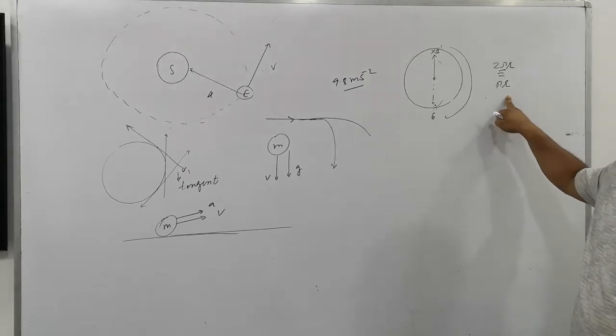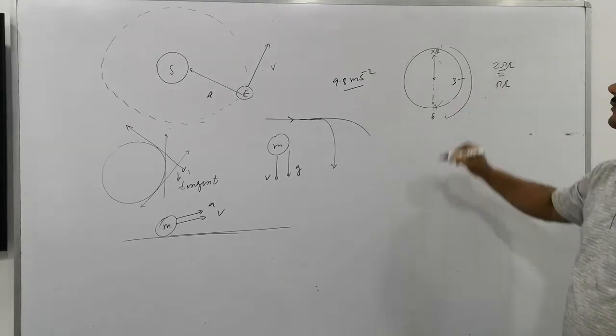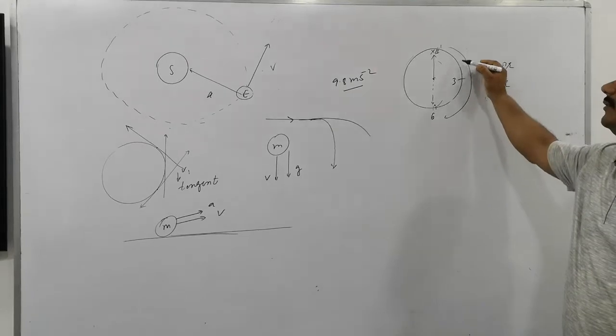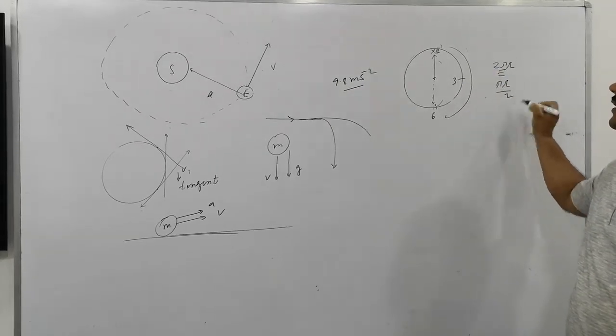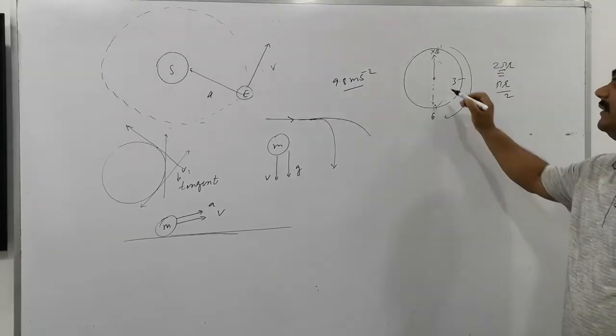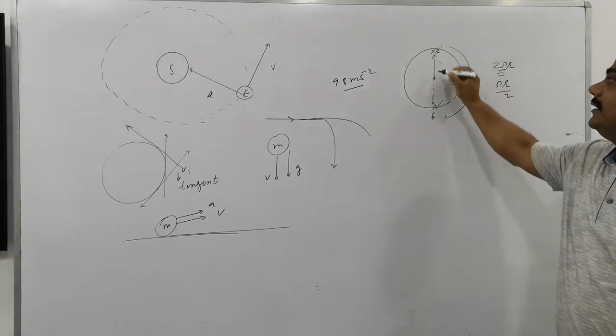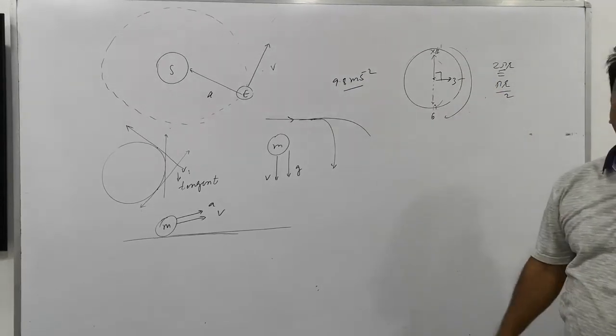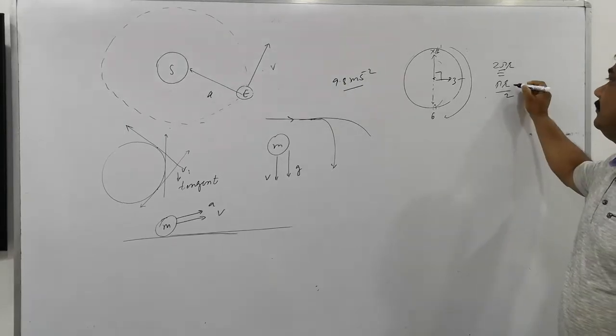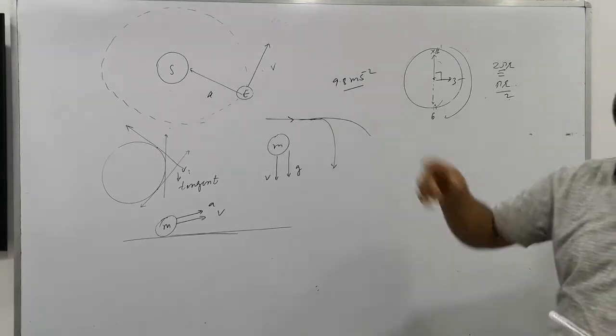And a quarter means up to 3. How much does it move here? Obviously, a quarter means half pi r. Is that clear? It means that when it is deflected by 90 degrees, it will move pi r by 2. So what is the question asking?